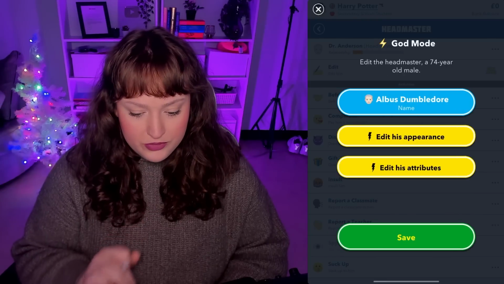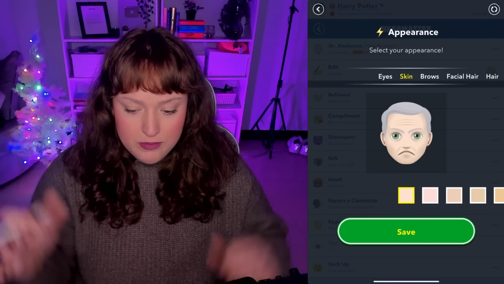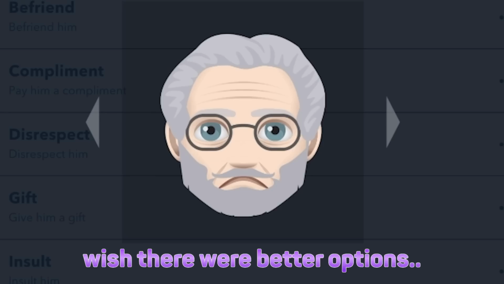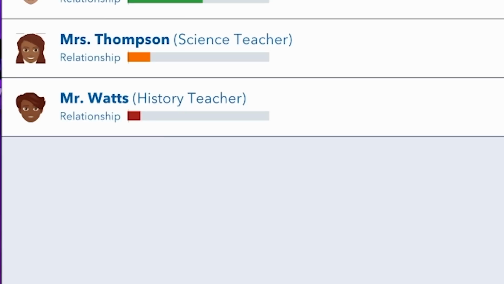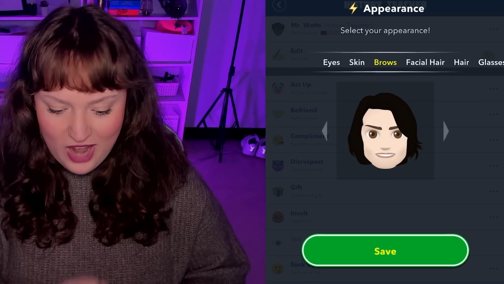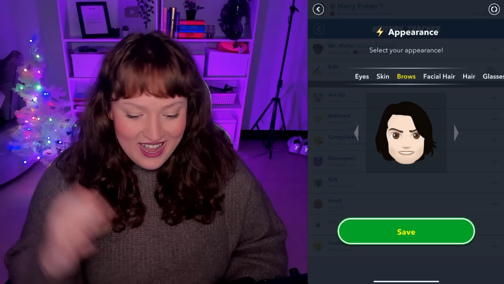So we have Albus over here. For his appearance, we're going to give him long hair and a beard. Albus Dumbledore. And then the history teacher will make you Snape. Angry, unapproachable brows. And that's it.